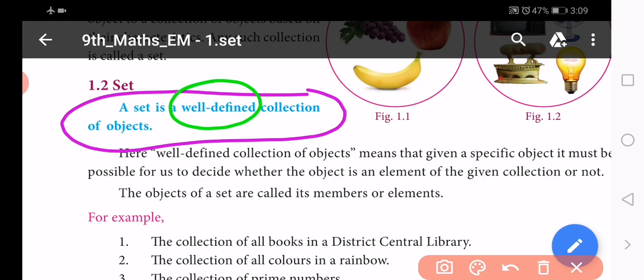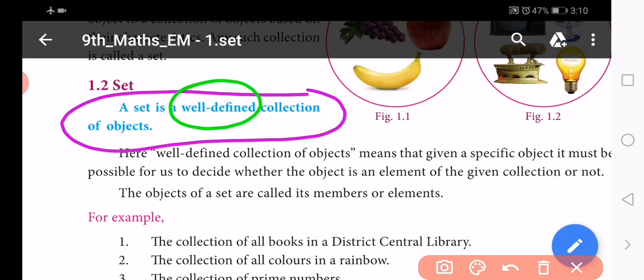What is meant by well defined? This means that given any object, it must be clear whether that object is a member of the set or not.